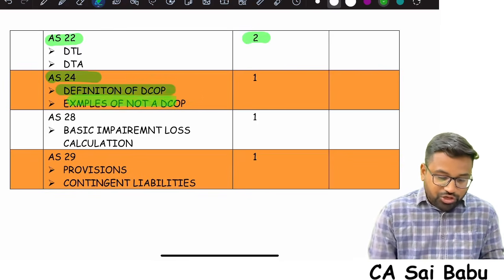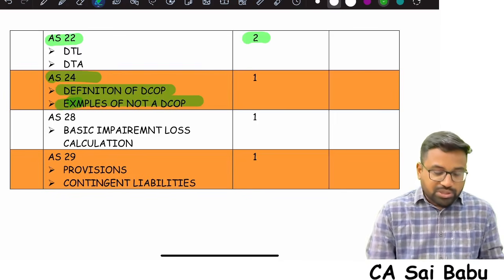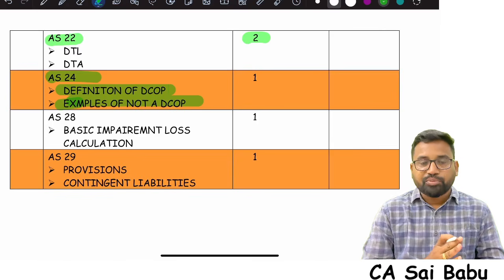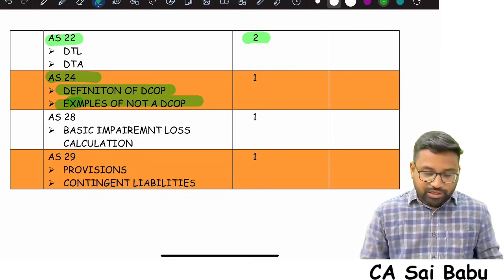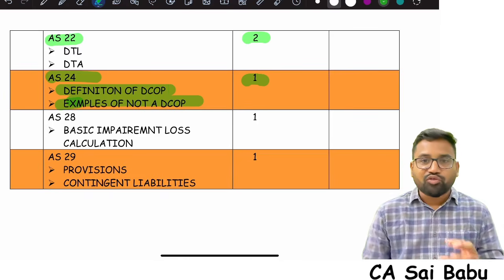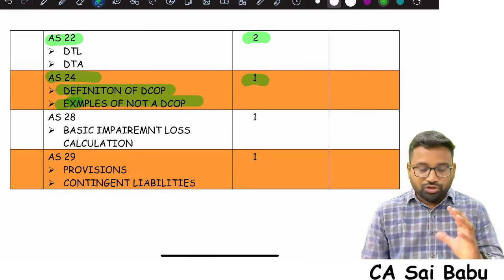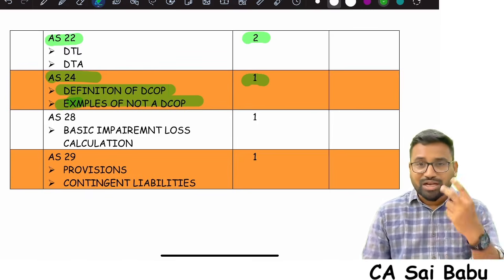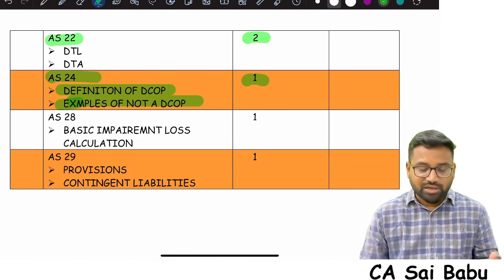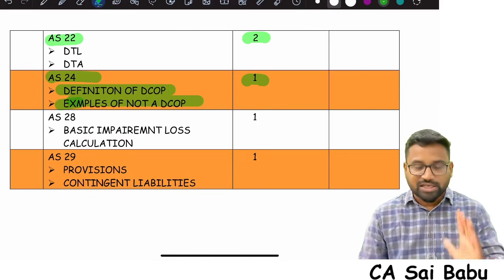AS24, discontinuing operations. Very simple standard: the definition of discontinuing operations and also examples which do not constitute discontinuing operations. I think last time I gave a marathon video relating to it. It is around 45 minutes, so you can watch it at 1.5x speed and complete it in 20 to 25 minutes. Only 2 or 3 questions are there in the study material. If they ask a question, you can easily answer.